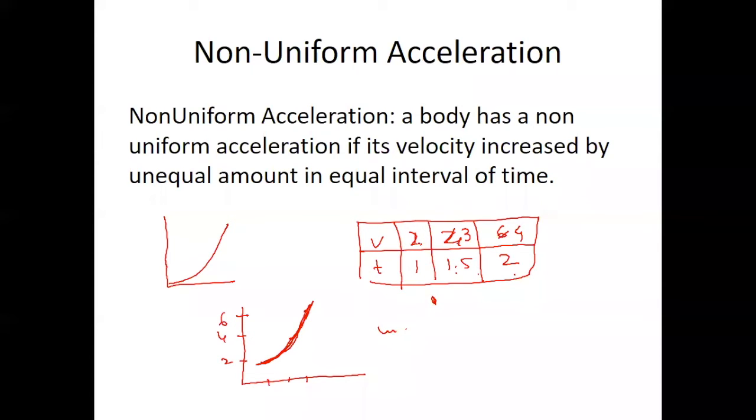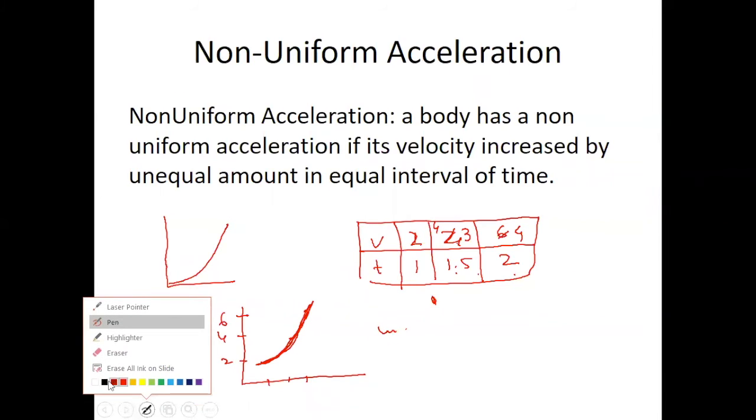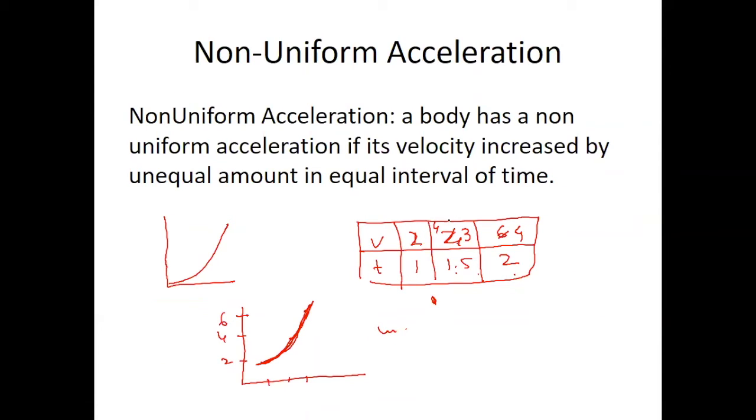But if you say 2, 4, 6, and the interval is the same, then in black pen, it's non-uniform. In red pen, if it is 2, 3, 4 and 1, 1.5, so it is uniform.